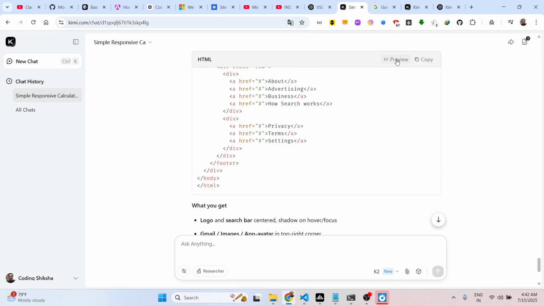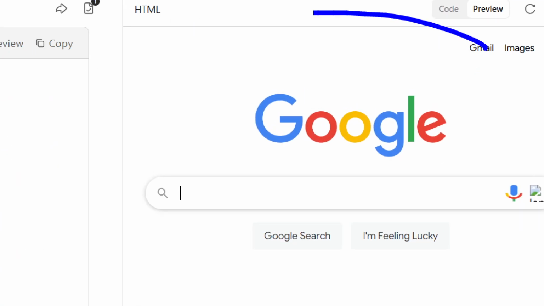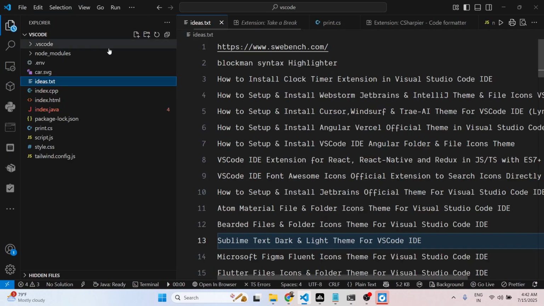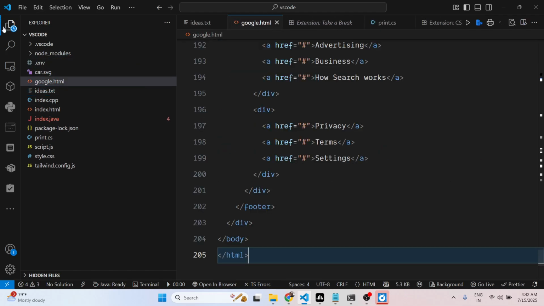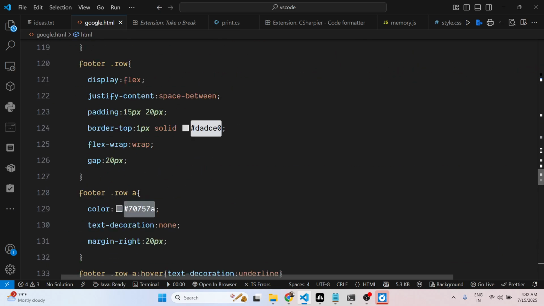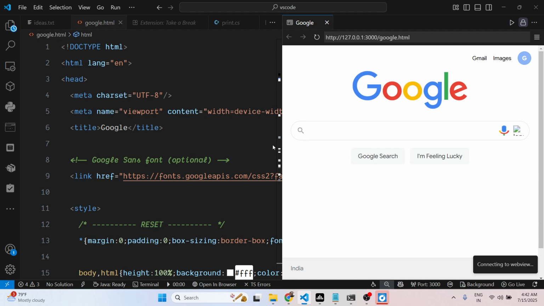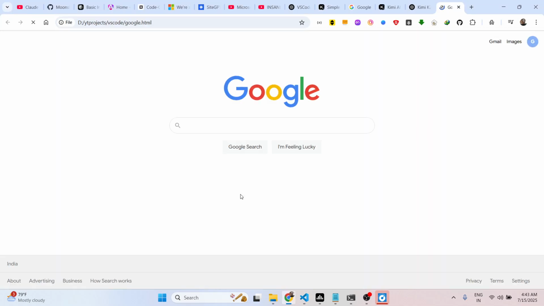Now if you preview this, you can see it has created the UI of google.com. It created this HTML file. If I show you inside VS Code, let me paste this code here. It gave you this complete code, and if I show you the live preview here, this is your Google website developed entirely inside Kimi K2.